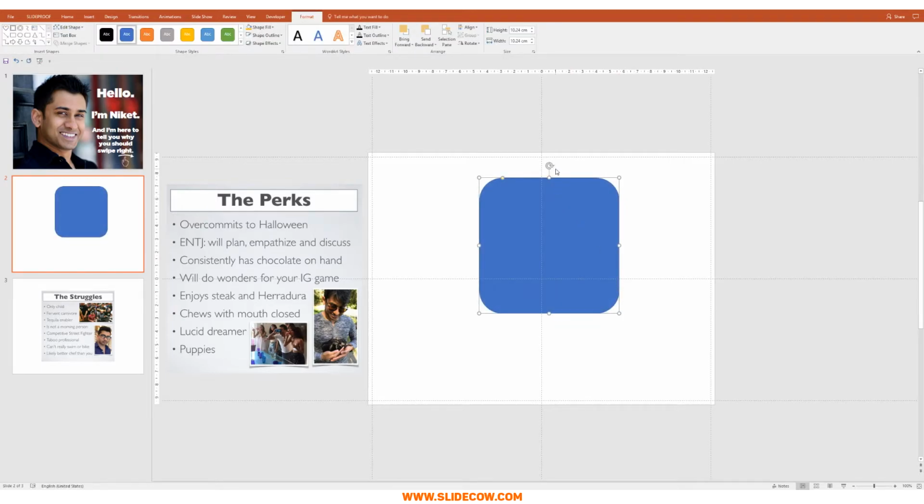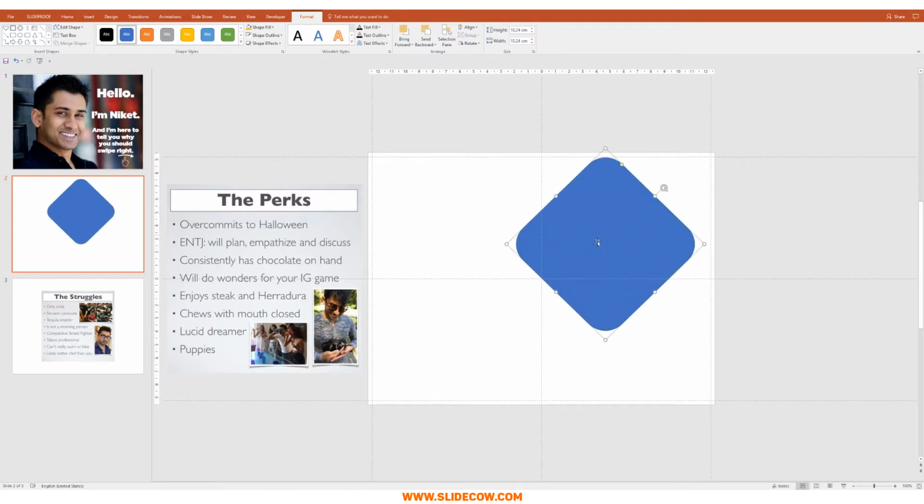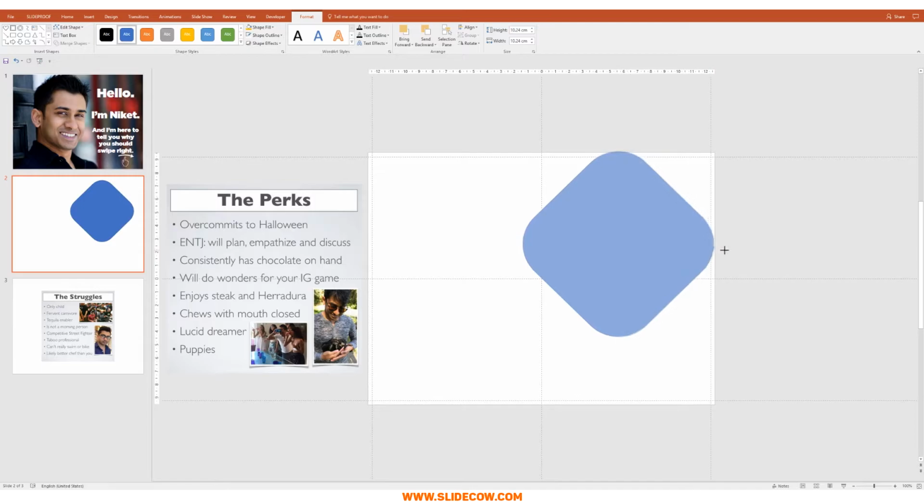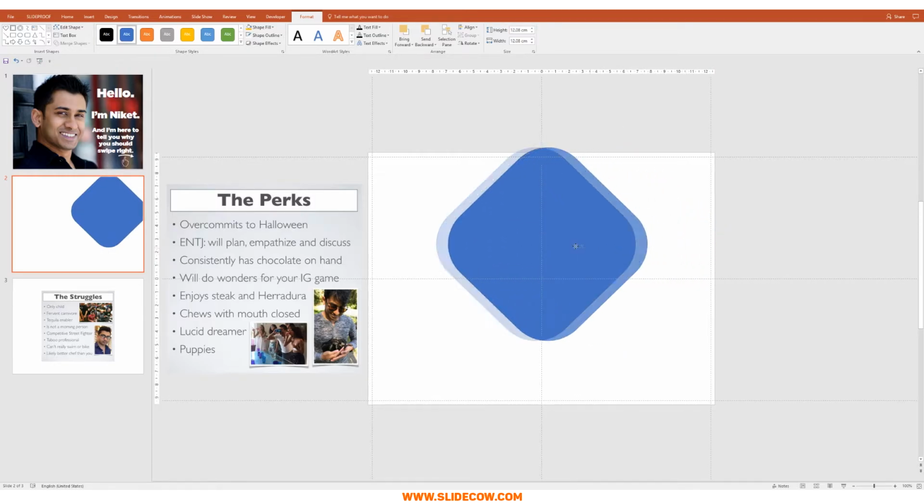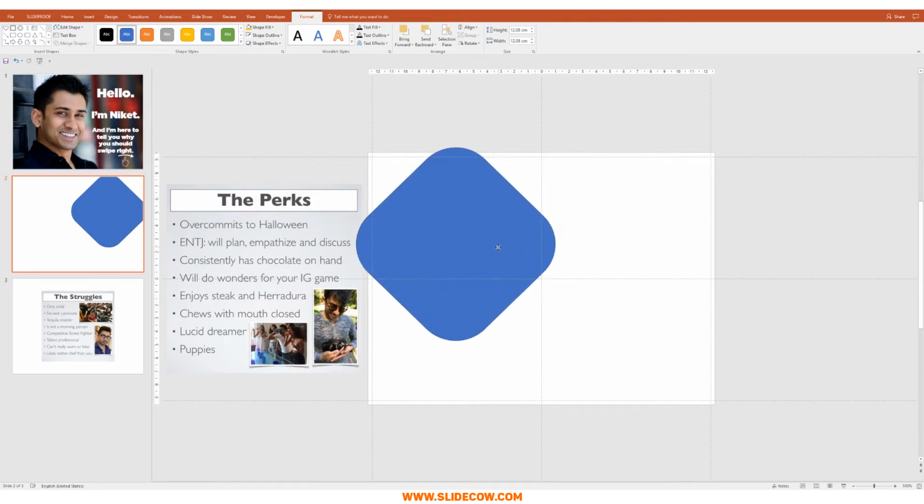And we're going to rotate this so that one corner of this rectangle or square or whatever you want to call it is actually facing upwards, in the middle, so something like this. All right, that's perfect. I'm actually going to move this yellow circle to the right just a bit so that we have a shape that looks like this. All right, perfect. And I'm just going to expand it like that. And then I'm just going to move it to the left like this.